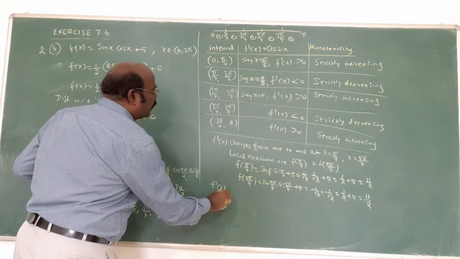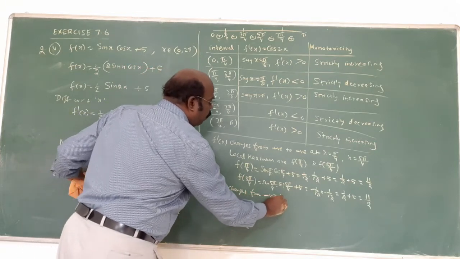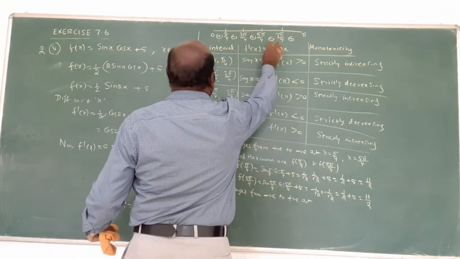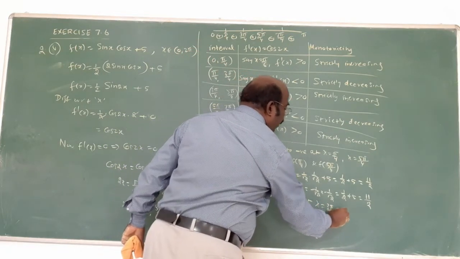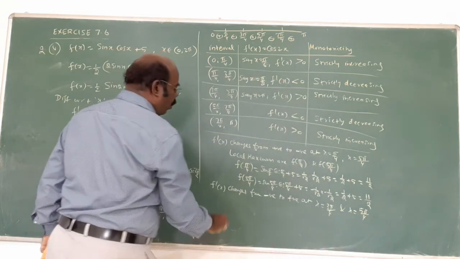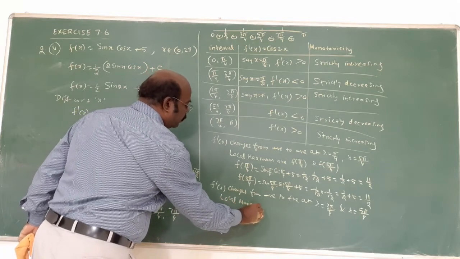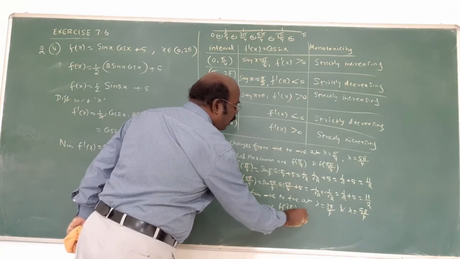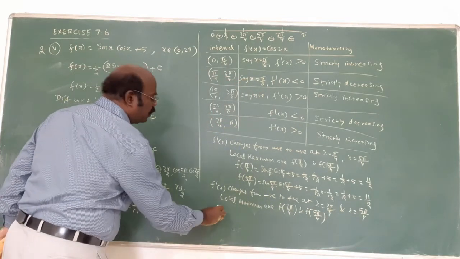Next one, f dash of x changes from negative to positive at what is the value? Negative to positive, negative to positive. 3 pi by 4 and x equal to pi by 4. Am I right? Therefore, local minimum are f of 3 pi by 4 and f of pi by 4. Am I right? Now substitute, find the value.